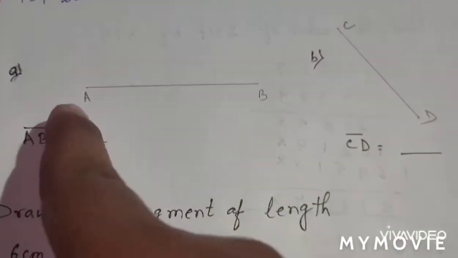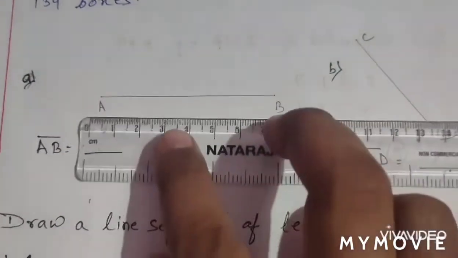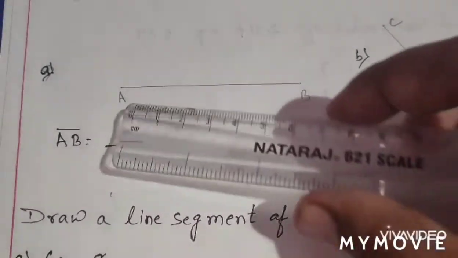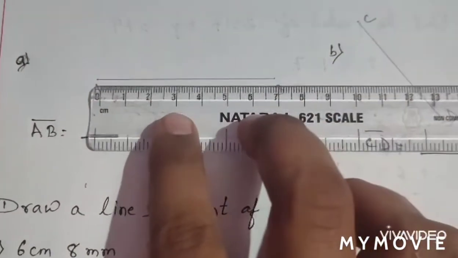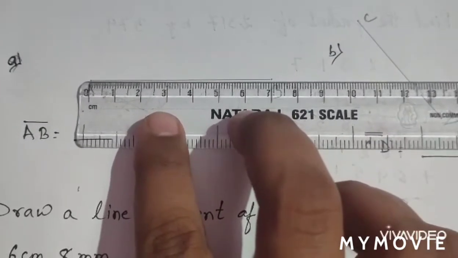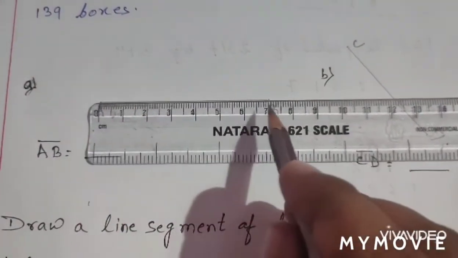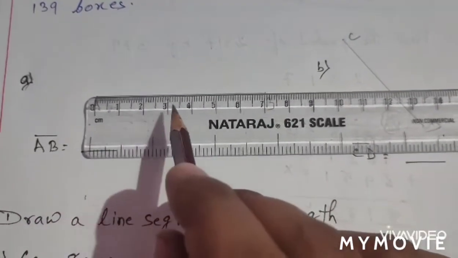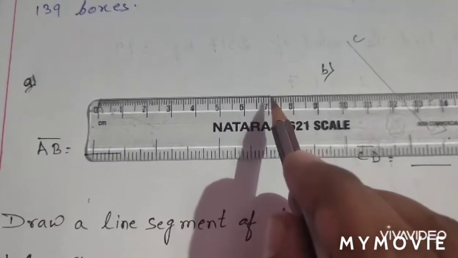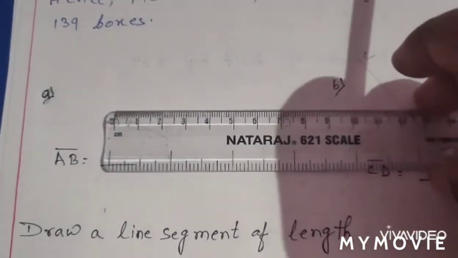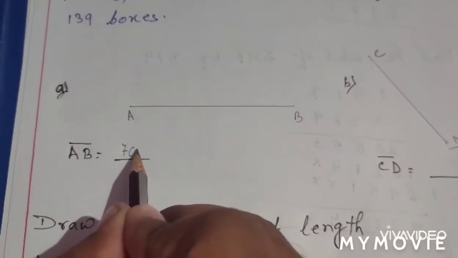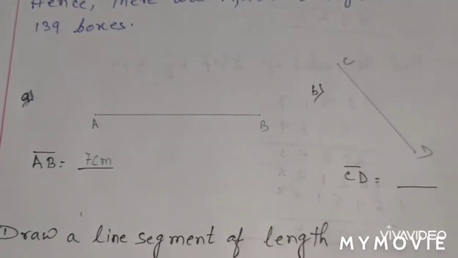One end we will put at 0. You can see 0 is there, yes or no? Just see, yes. I will put it over here. It is starting from here and ending here. Just see how much: 0, 1, 2, 3, 4, 5, 6, 7. This is your 7 centimeter length. So I will write over here 7 centimeter.